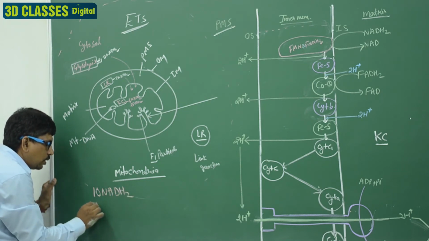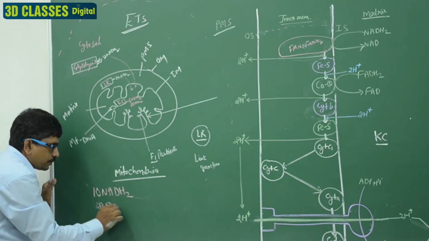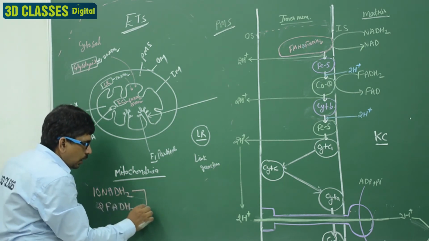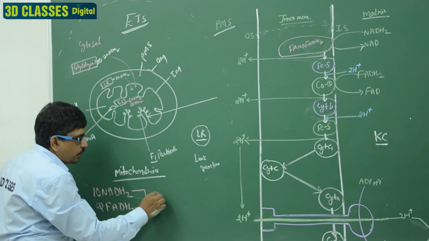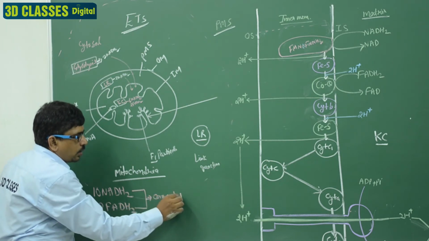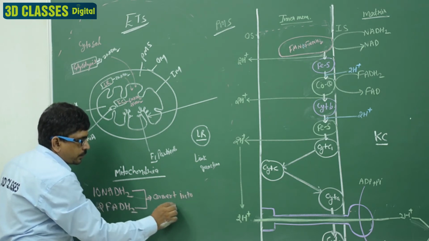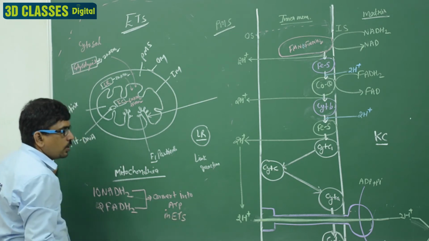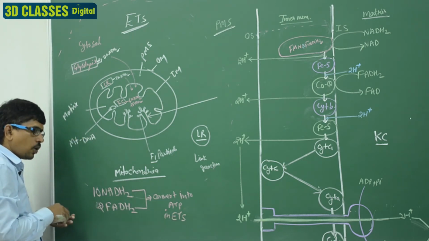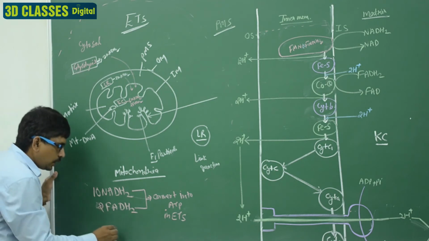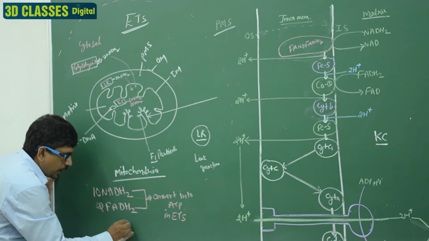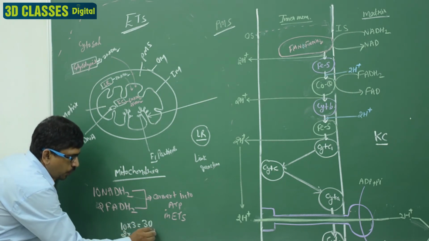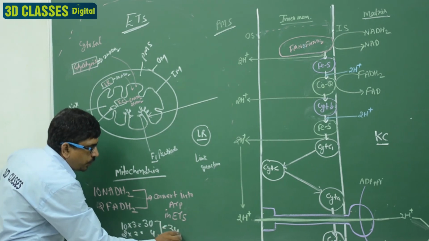10 NADH2 and 2 FADH2 are converted into ATP in the ETS, clear? So they release the energy. How much energy? 10 into 3 is equal to 30, and 2 into 2 is equal to 4, about 34 ATP.